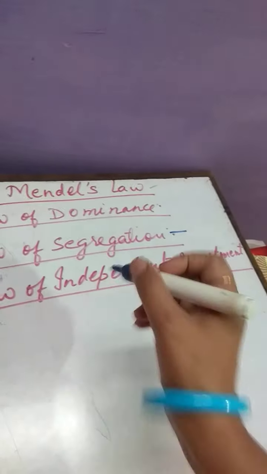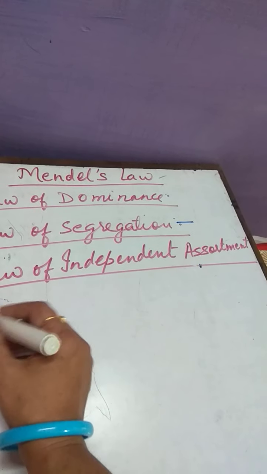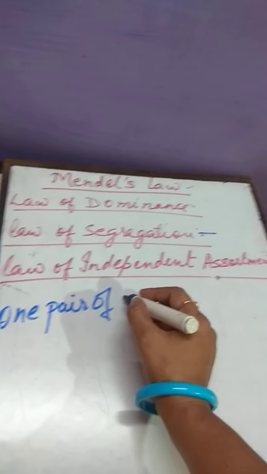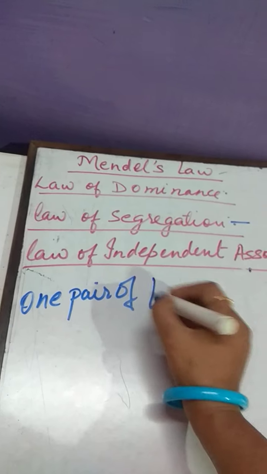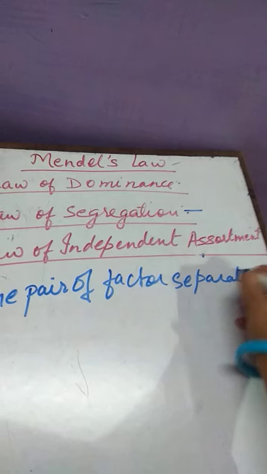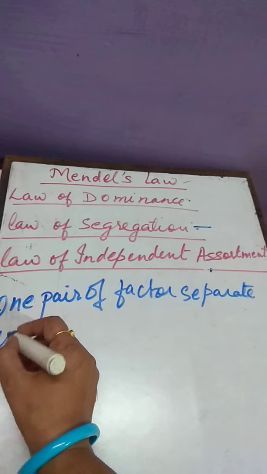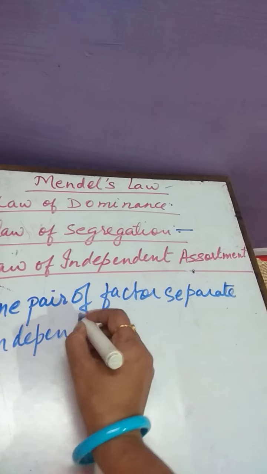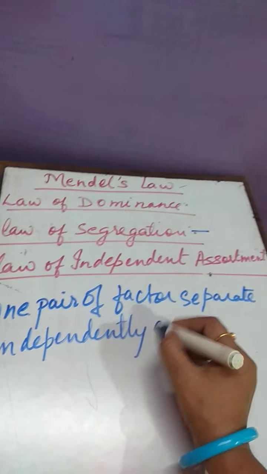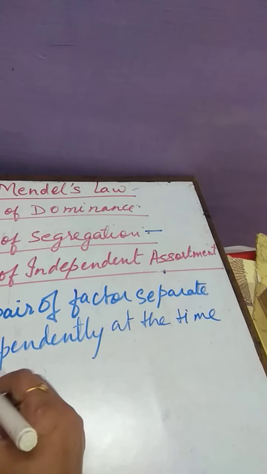See, in this, it is given that one pair of factor segregate, or we can say separate, independently at the time of gamete formation.